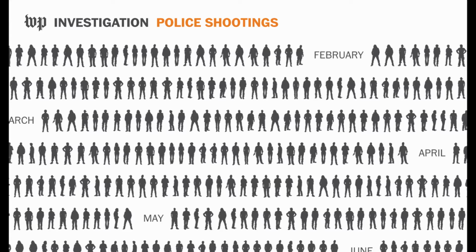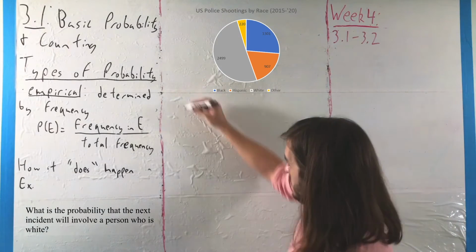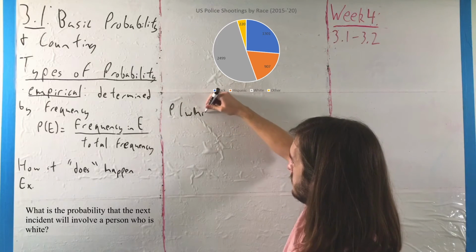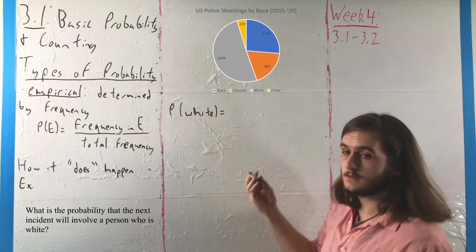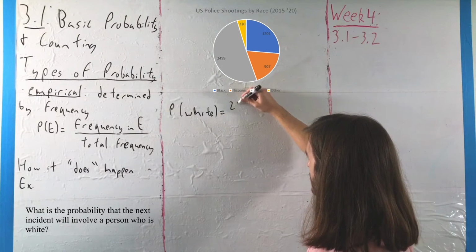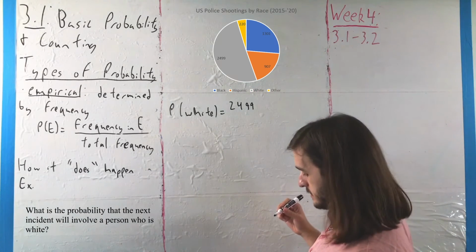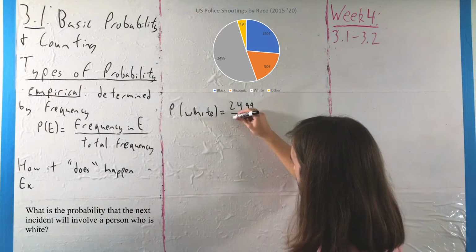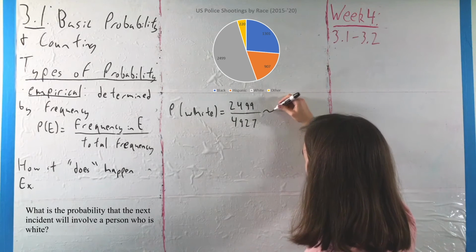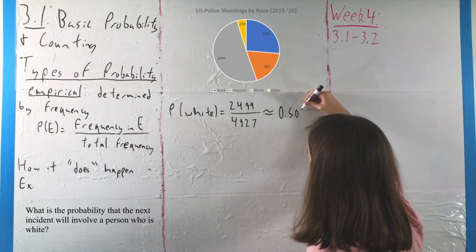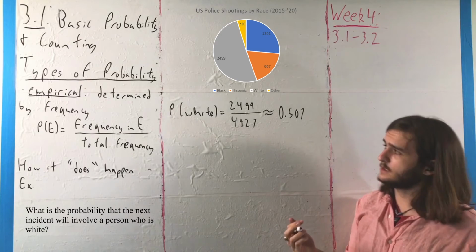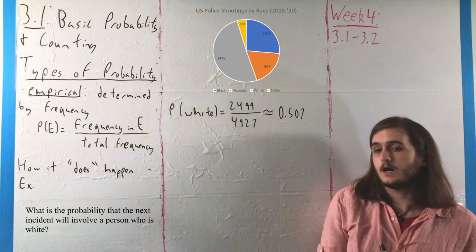But regardless of that, if we want to find the probability that the next incident will involve someone who is white, based on this empirical data, we're going to take the frequency of white people in the data set and divide by the total frequency, 4927, to get a probability of about 0.507, or about 50.7%, which says that based on our information,